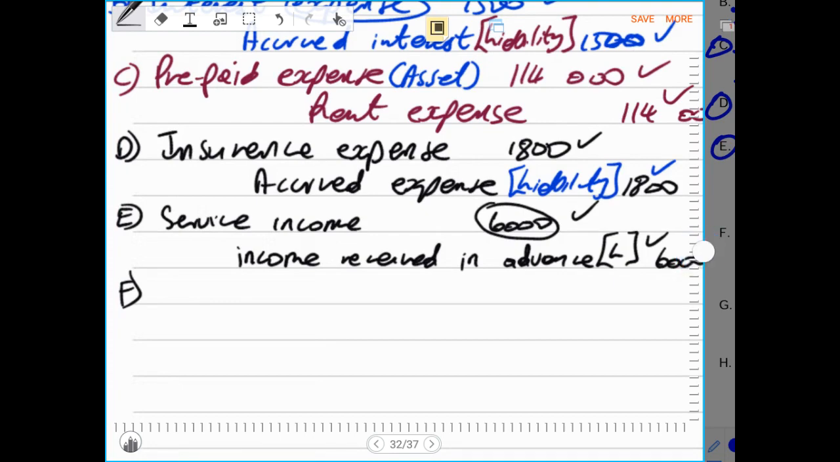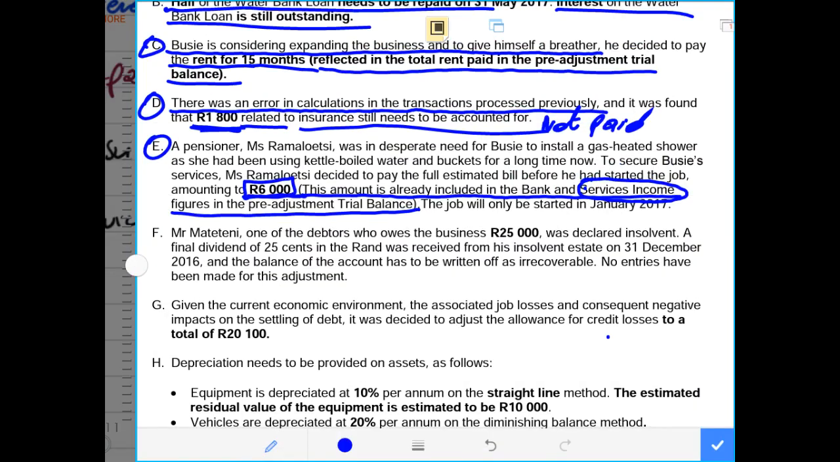Number F is another adjustment, and it says to us that Mr. Mateteni, one of the debtors, who owes the business 25,000 rands, was declared insolvent. That means he was unable to pay us and was declared by the court of law to be an insolvent debtor. And they say a final dividend of 25 cents.